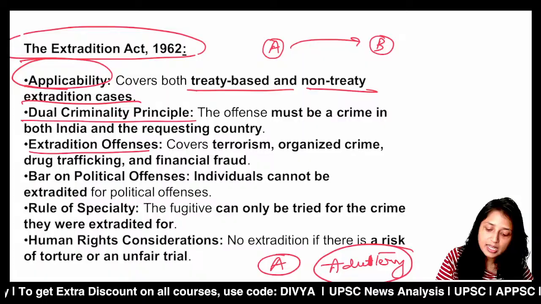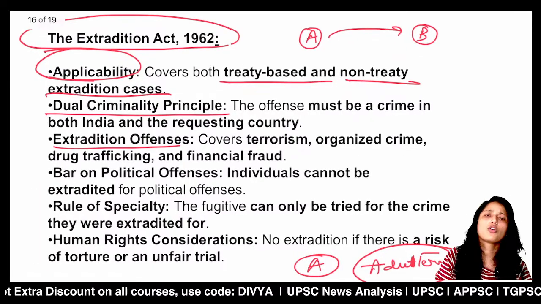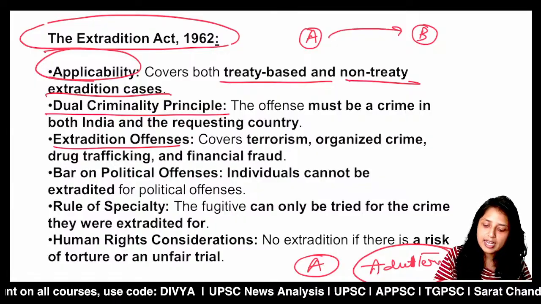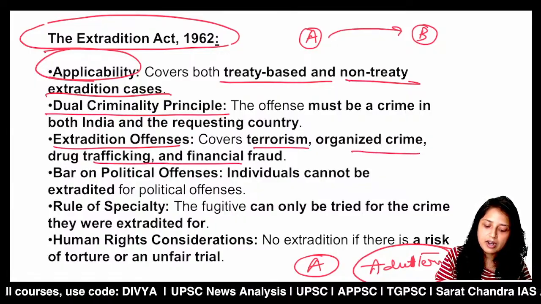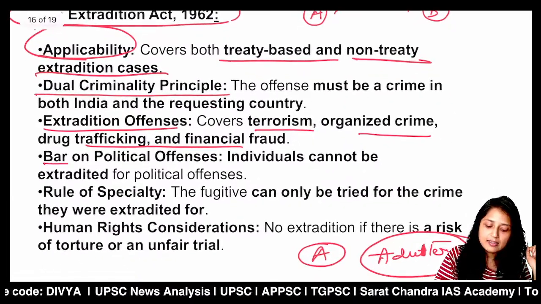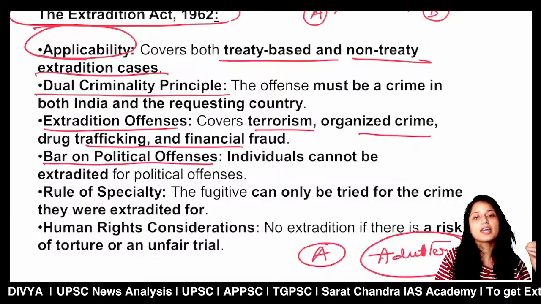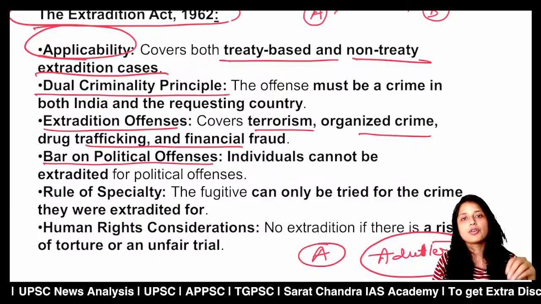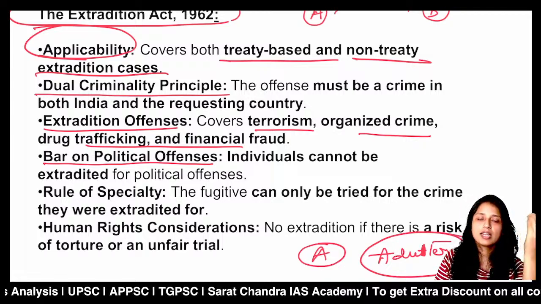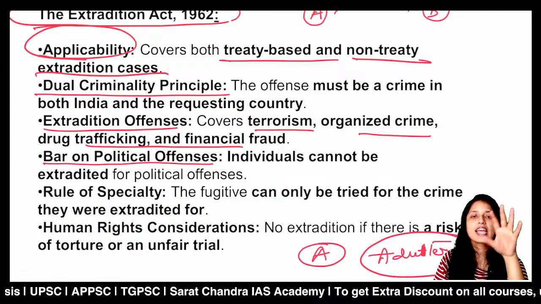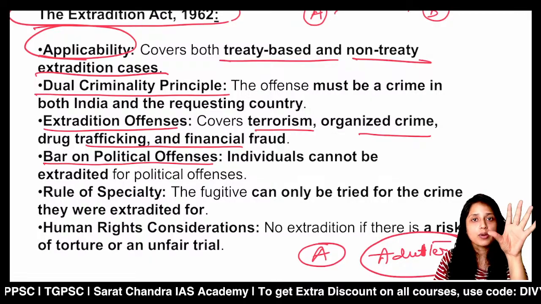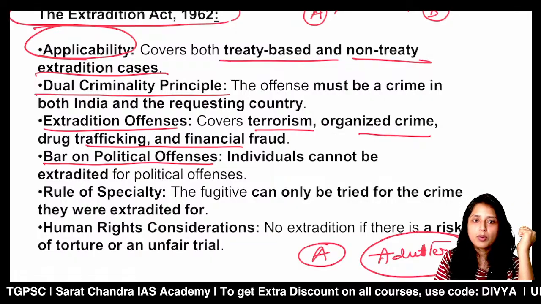Next is about the extradition offenses. It talks about which offenses can be considered for extradition. It can be terrorism, organized crime, drug trafficking, financial fraud, or some other big criminal offenses. Next important thing is that there is a bar on political offenses. For example, if you upload a fake video or fake AI-generated picture of any political leader, an FIR or a case can be filed against you, but this is not a reason to extradite any person from one country to another.